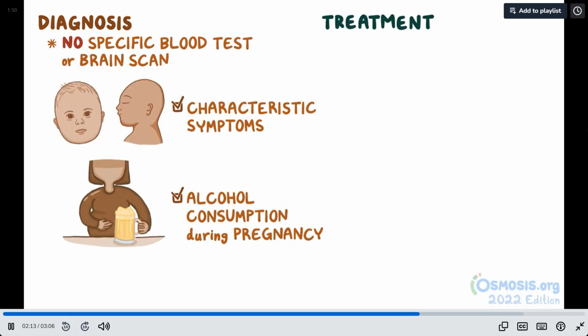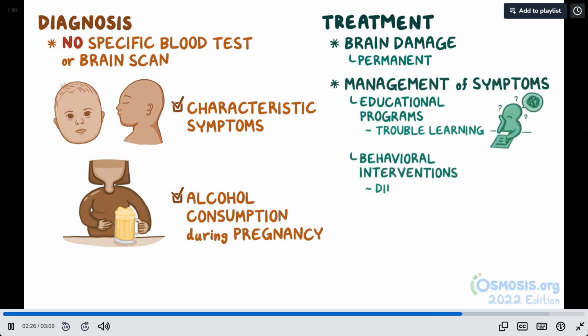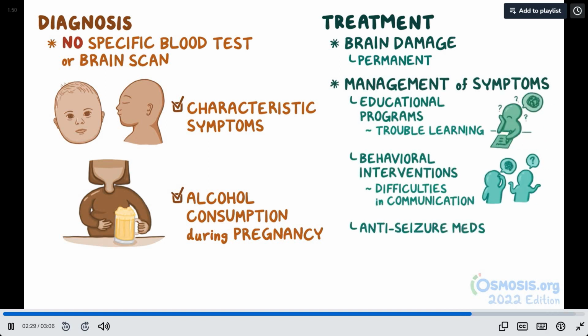Unfortunately, in individuals with FAS, brain damage due to ethanol toxicity is permanent, so treatment focuses on the management of the symptoms of the disease through personalized educational programs for children with trouble learning, behavioral interventions for children with difficulties in communication, and anti-seizure medications.